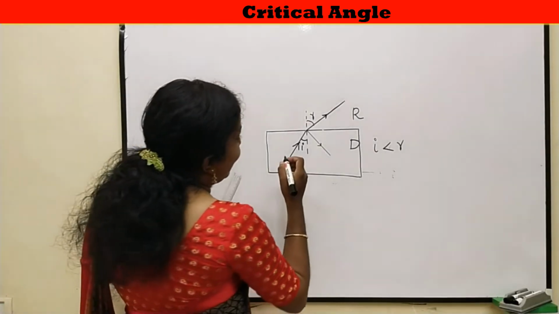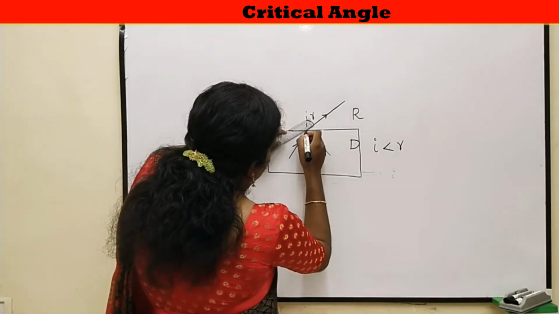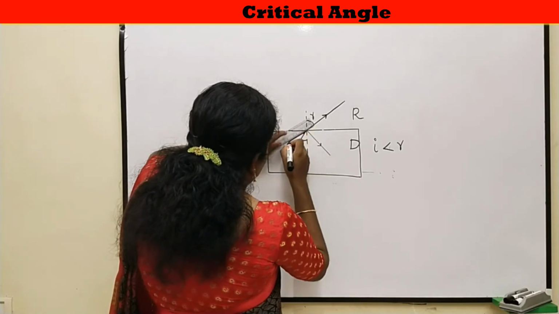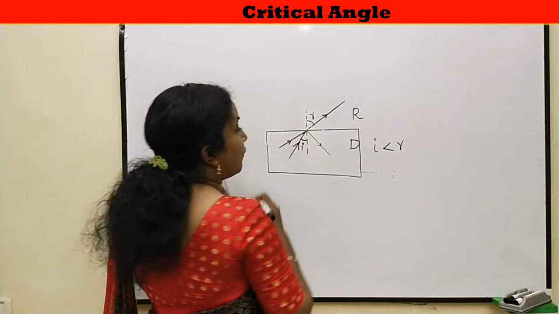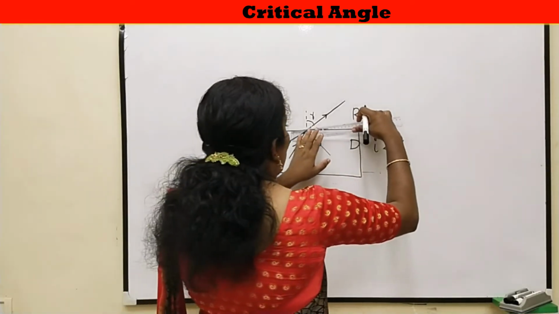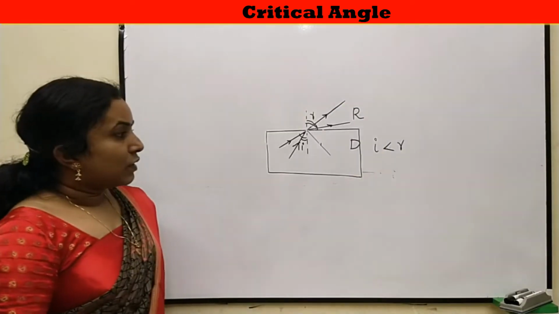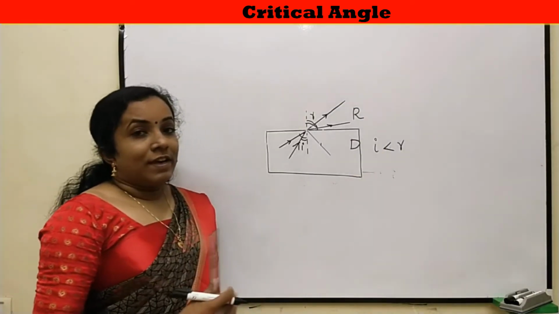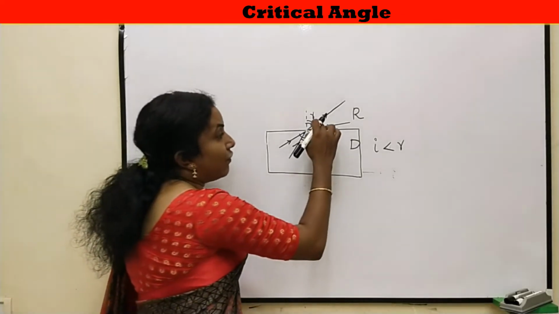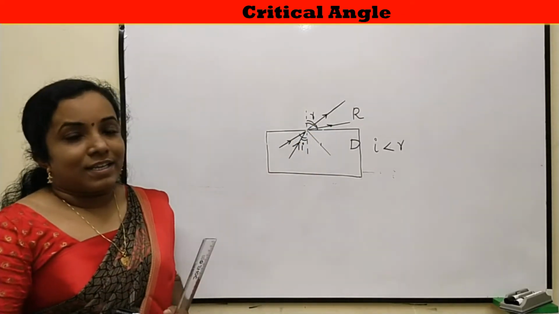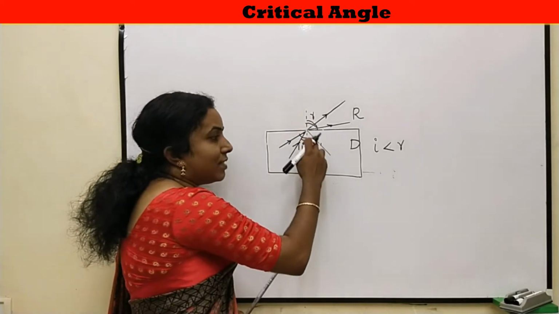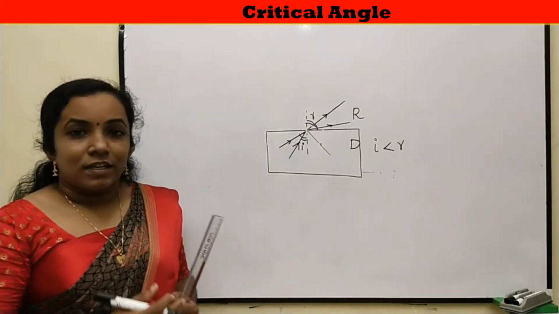Now, if we increase the angle of incidence, what will happen? The angle of refraction also increases. So, for a greater angle of incidence, the angle of refraction will be greater. In all such cases, there is a part of light reflected.